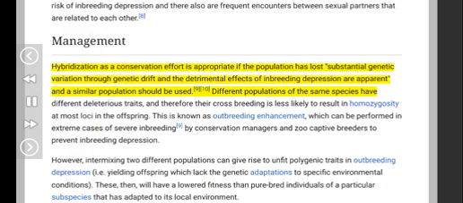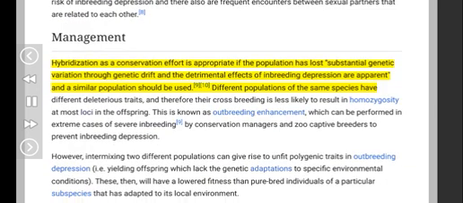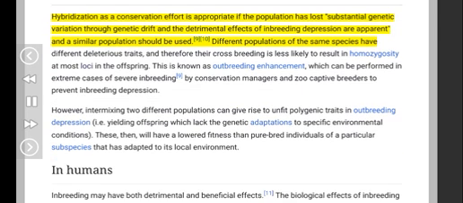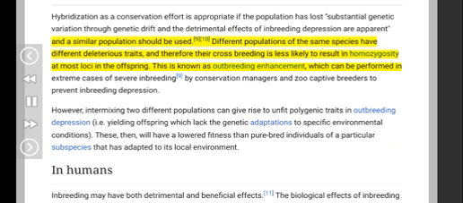Hybridization is appropriate as a conservation effort if the population has lost substantial genetic variation through genetic drift and the detrimental effects of inbreeding depression are apparent, and a similar population should be used. Different populations of the same species have different deleterious traits, and therefore their crossbreeding is less likely to result in homozygosity at most loci in the offspring.